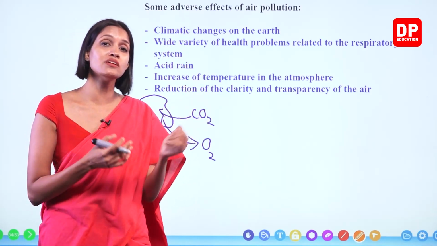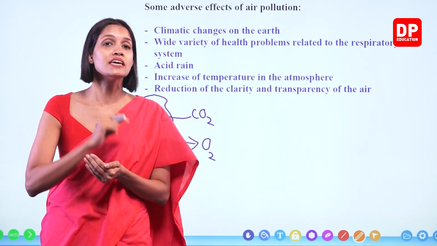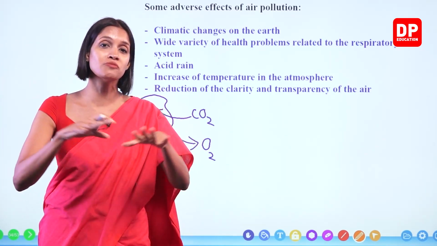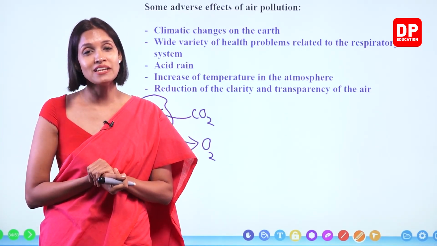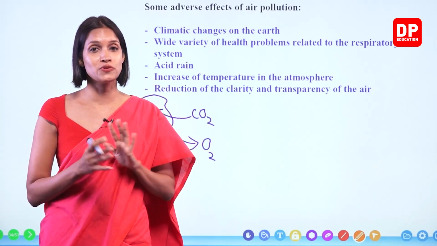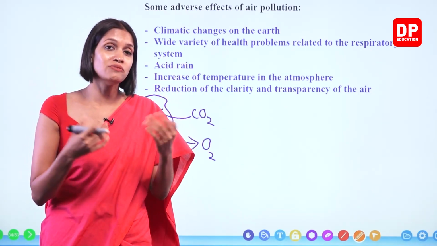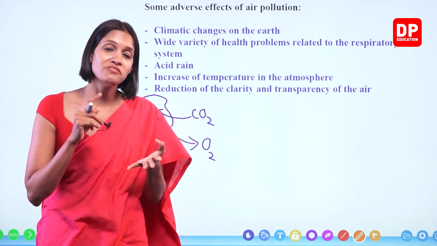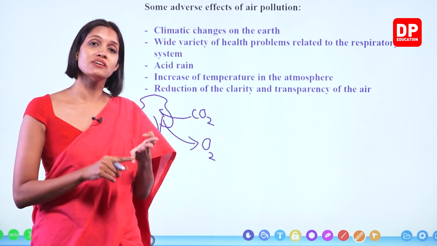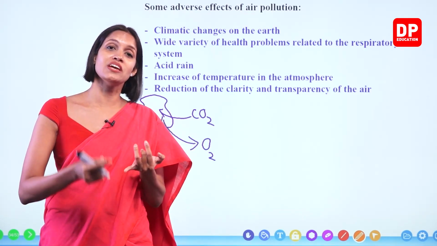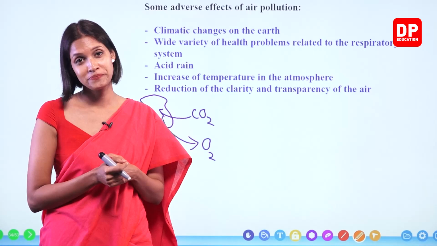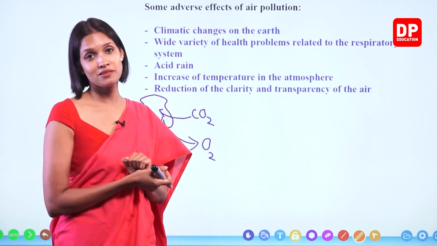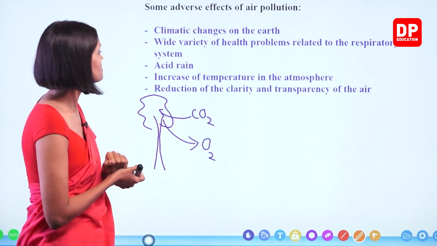Climatic changes. When the temperature highly increases, it will definitely affect the water cycle. Because of very high temperature, water bodies will dry up, right? Cloud formation will be reduced. Therefore, we will not get rains for long time periods. Okay, so we will experience droughts, and climatic changes of wind patterns as well. Right, children? So climatic changes on Earth because of air pollution.